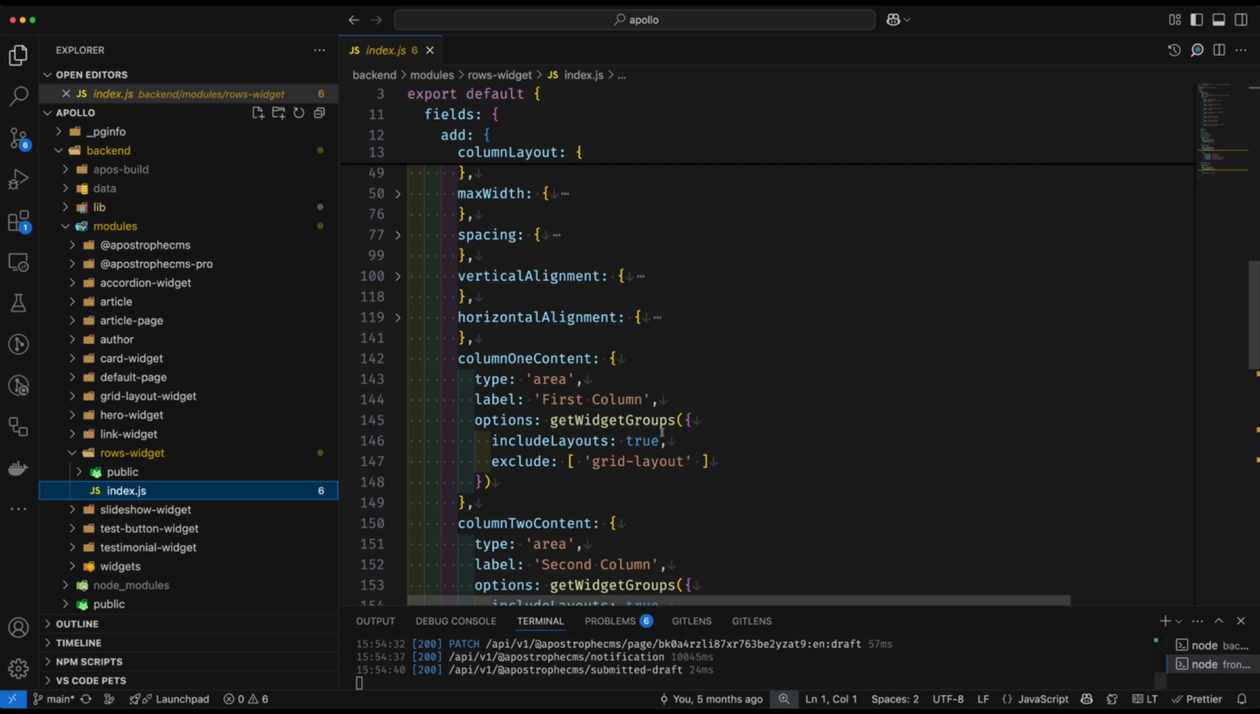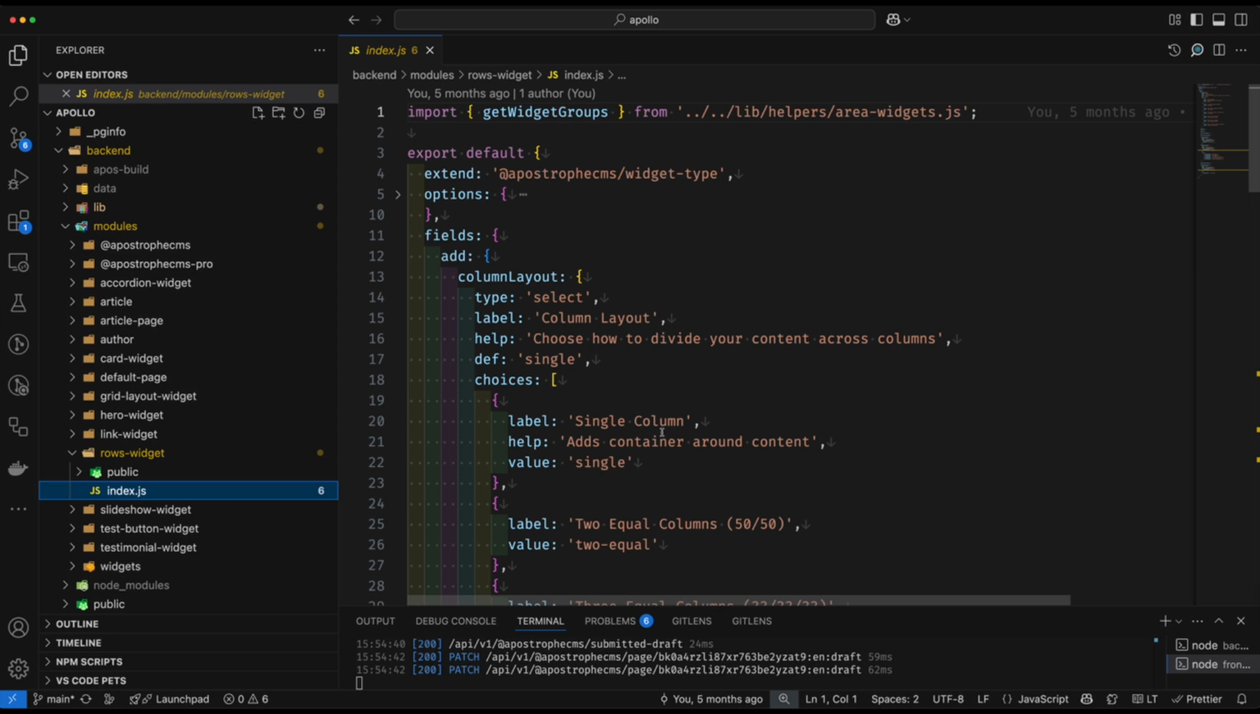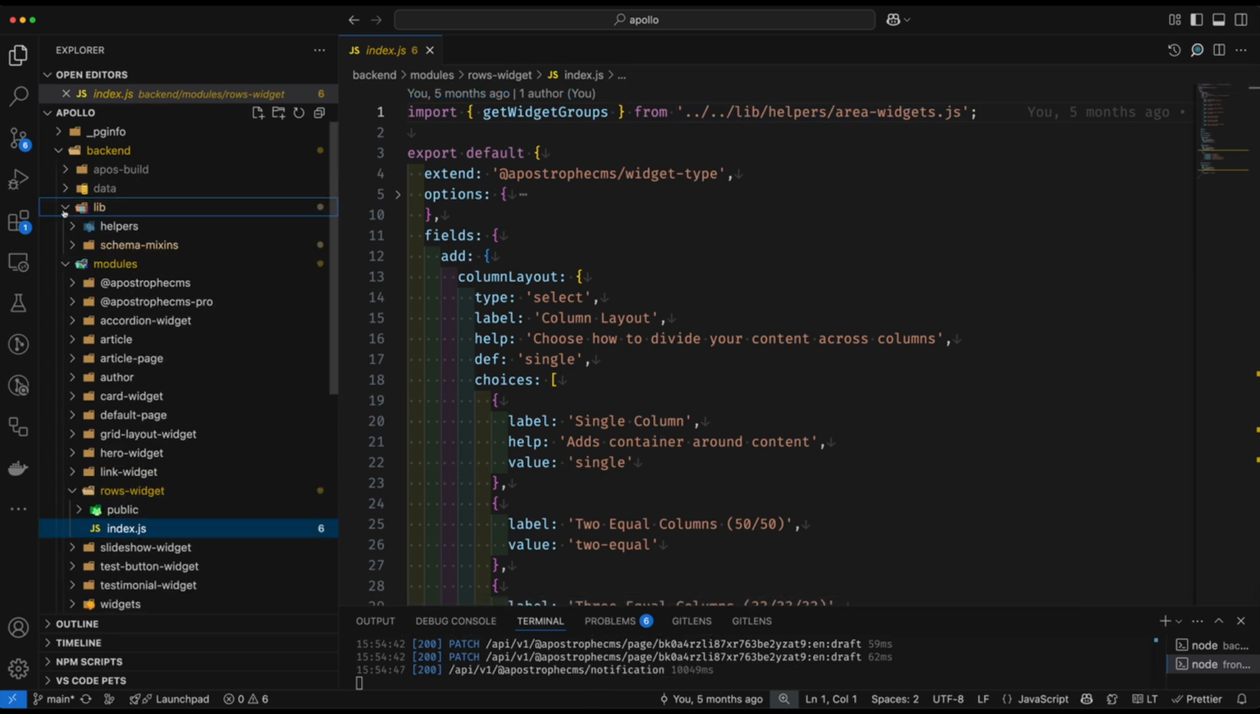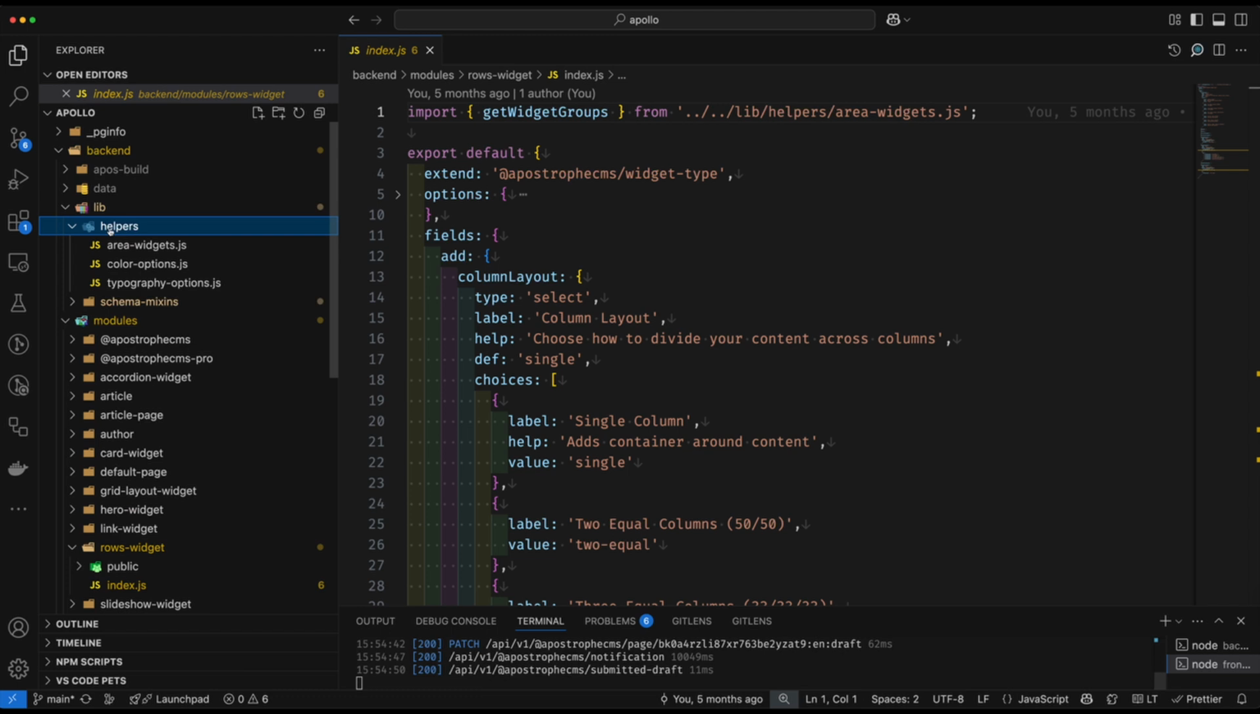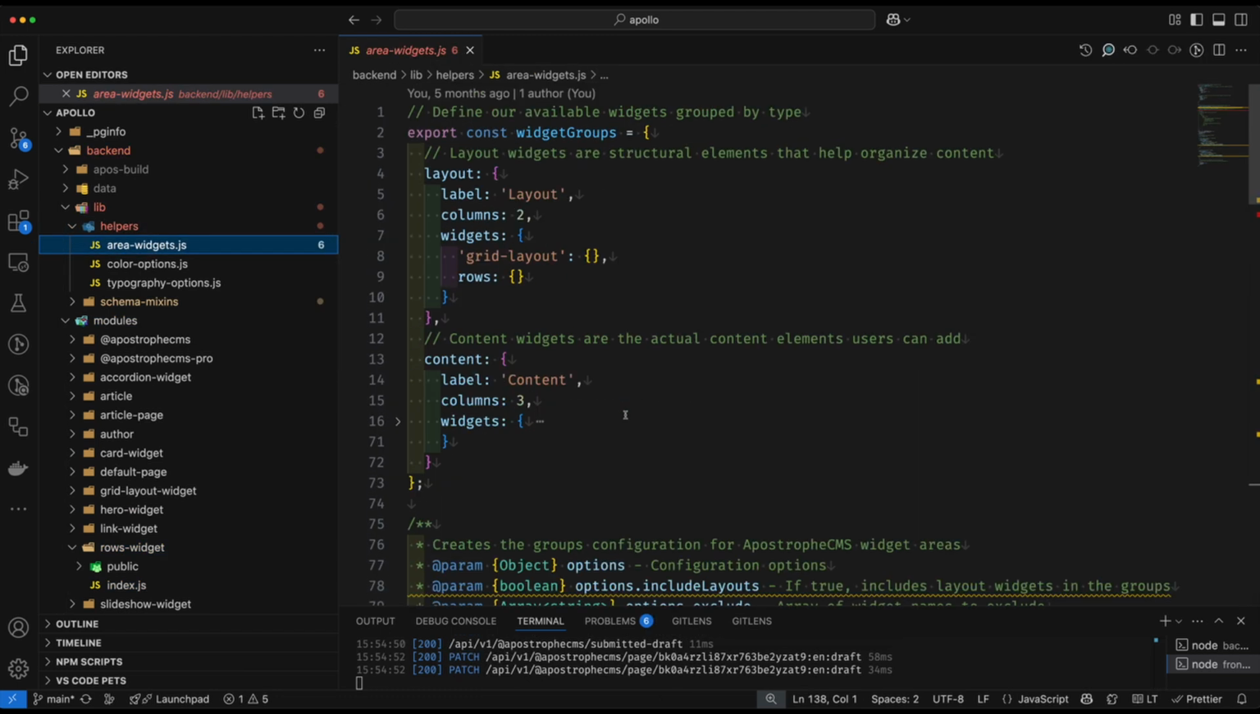So we have this getWidgetGroups helper function. This is being imported from our lib folder. If we open that up, lib helpers, and look here under areawidgets.js, we can see that we have a couple of different things being exported. For the widgets group, we have our layout widgets and our content widgets. Within the layout widgets, we have just these two, grid layout and rows layout.